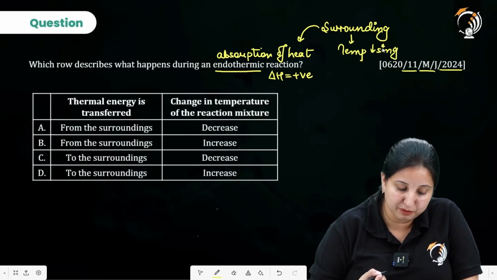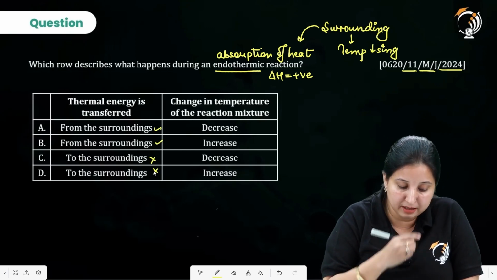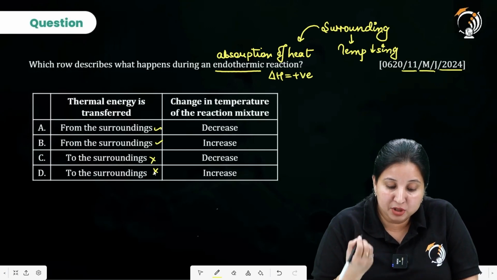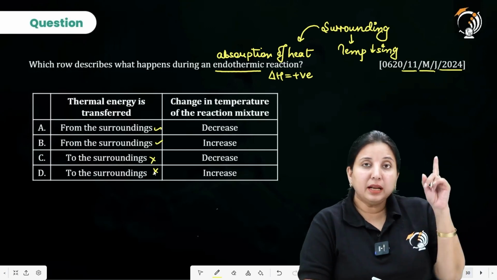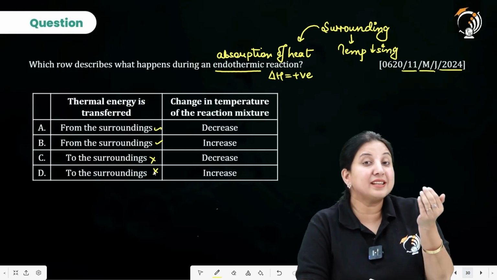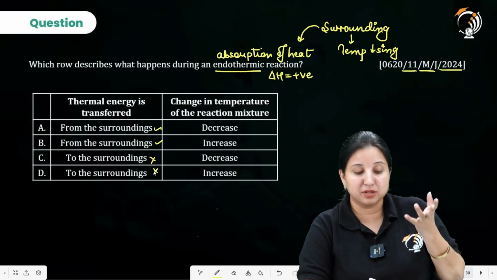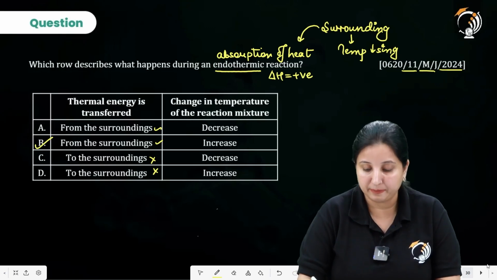Now let's come to our options. Thermal energy is transferred from the surroundings. So these two I can expect as the correct answer, and C, D cannot be. Change in temperature of the reaction mixture. Now look, the temperature of the surroundings is decreasing, but your reaction mixture is taking the heat, so its temperature is increasing. So option B is going to be our correct answer over here.